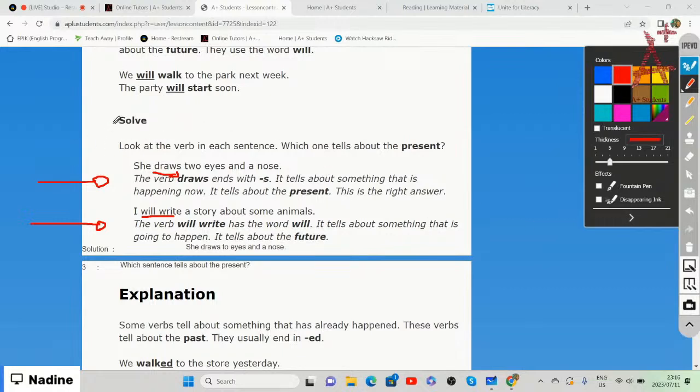So the question says, look at the verb in each sentence. Which one tells us about the present? We can then clearly say the first option tells us about the present. She draws two eyes and a nose. And the second one tells us about the future.